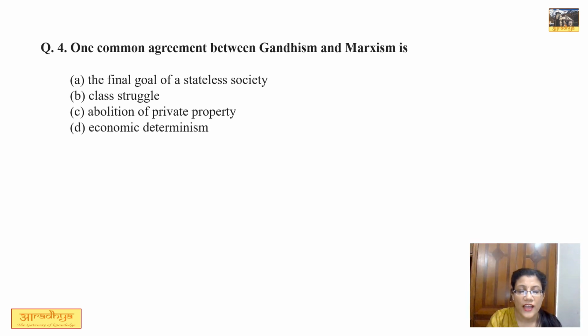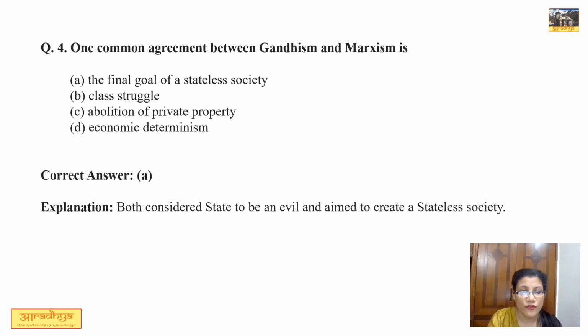Question number 4 is, one common agreement between Gandhism and Marxism is, and out of 4 options, the correct answer is A, that is the final goal of a stateless society. We all know that both Gandhi as well as Marx consider state to be evil and therefore aim to create a stateless society. As far as the other options are concerned, class struggle and economic determinism are exclusively Marxian concept.